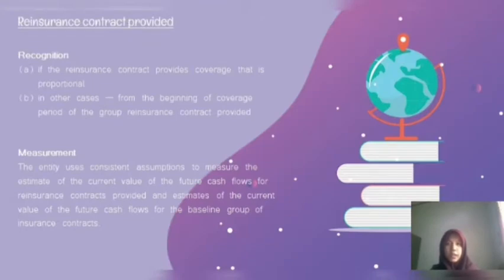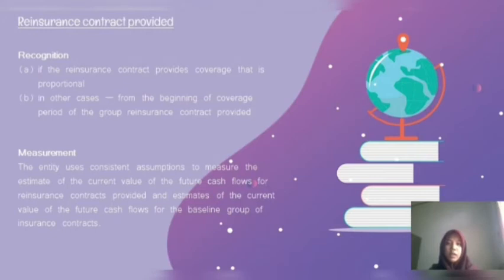Reinsurance contracts held. Recognition. If the reinsurance contract provides proportional coverage, recognition is at the beginning of the coverage period of the reinsurance contract held or at initial recognition of any underlying contract, whichever is later. Then, in other cases, from the beginning of the coverage period of the group of reinsurance contracts held.